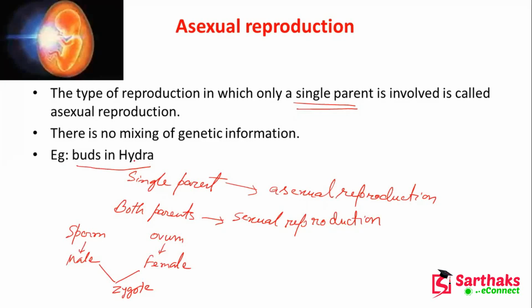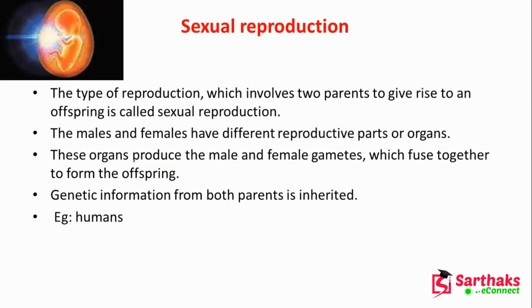We'll discuss very elaborately. Reproduction is a very interesting chapter, and I request all of you to try to understand this, because reproduction does not mean that we only have to study it for animals. We have to study it for plants also. Sexual reproduction, as I have told earlier, involves one male and another female.